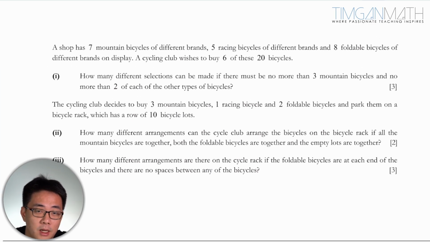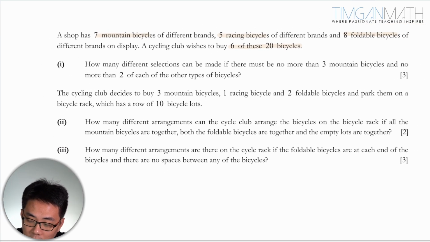So a shop has 7 mountain bikes of 5 different brands, 5 racing bicycles of different brands, and 8 foldable bicycles of different brands on display. A cycling club wishes to buy 6 of these bicycles. They are all different, they're all distinct. So how many different selections can you make if there are no more than 3 mountain bikes and no more than 2 of each of the other types of bicycles? Let's just slowly do this part here.